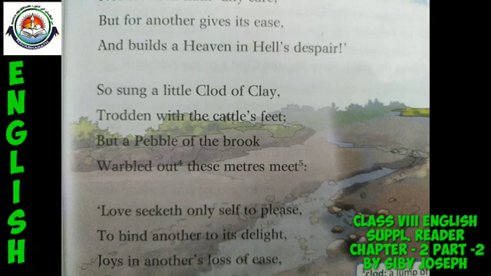What is the point of view of the clod of clay? The things which are described in the first stanza. So sung a little clod of clay. That means this is the opinion of the clod. What made the clod come to such an opinion, or what is so special about the clod here? You know what a clod is. It is every time trodden with cattle's feet. So the clod here is every time trodden with cattle's feet.